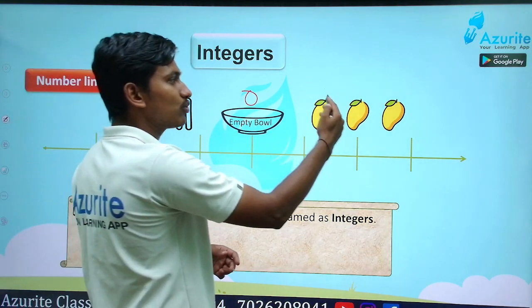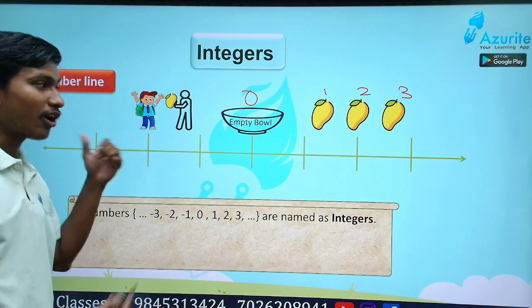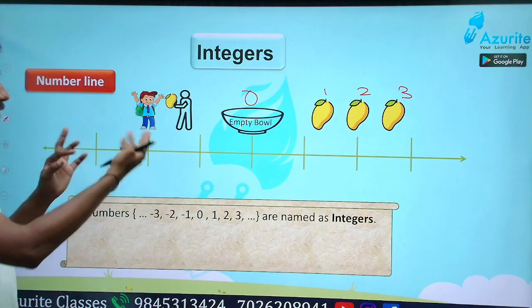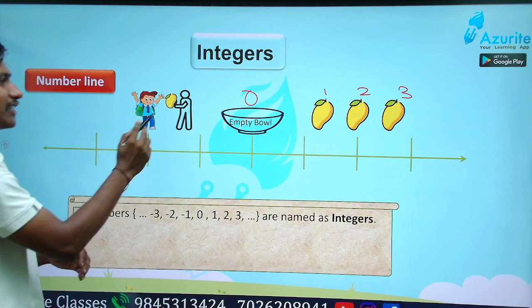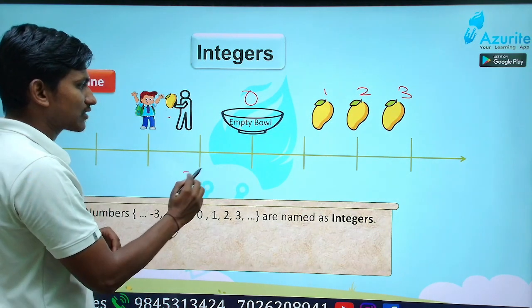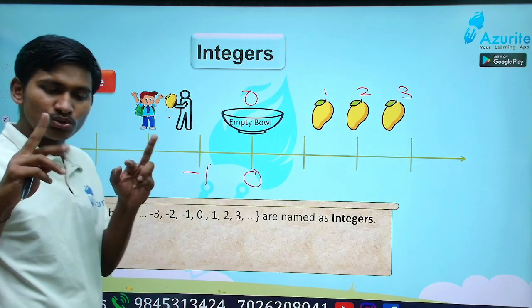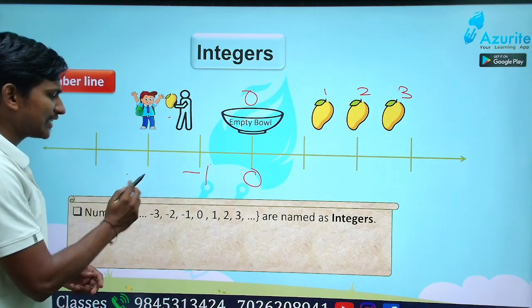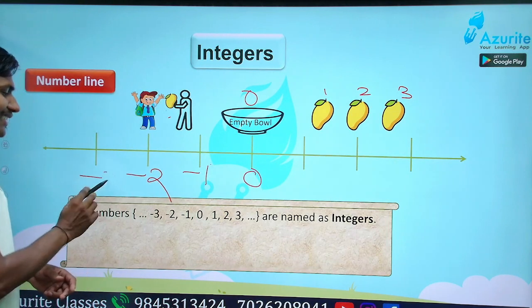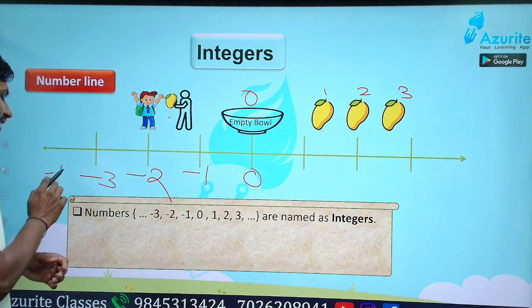Then here how do we count? 1, 2, 3 we count, isn't it? This side. So the opposite of this side will be borrowing. If we had borrowed one mango, -1. If we borrowed two mangoes, how do we write? -2, -3, like that, isn't it? So it goes on, -3, -4, like that.